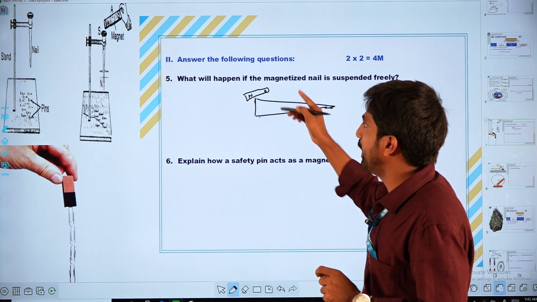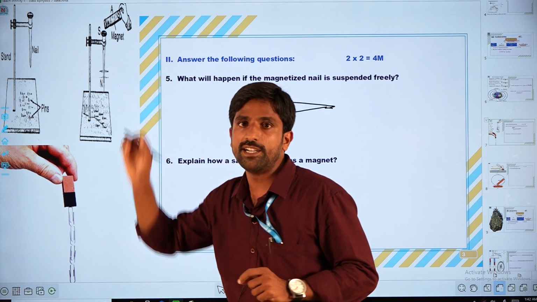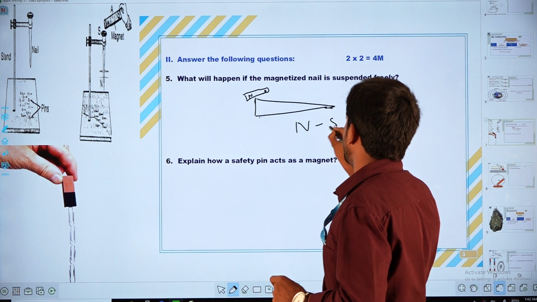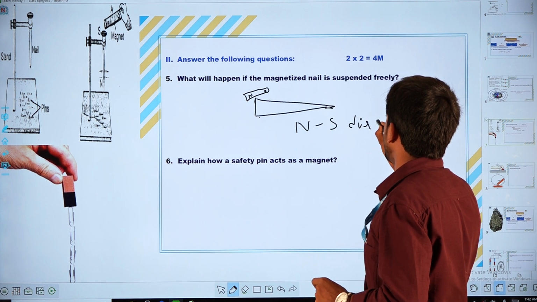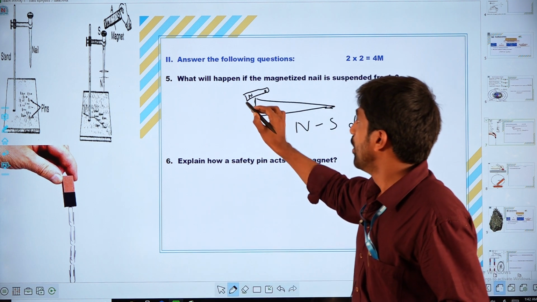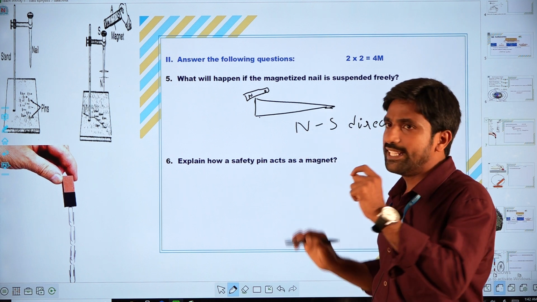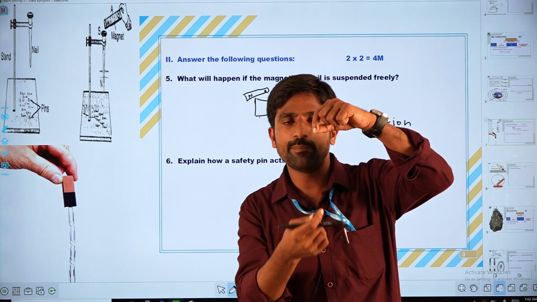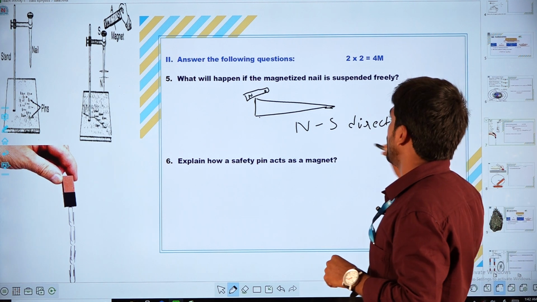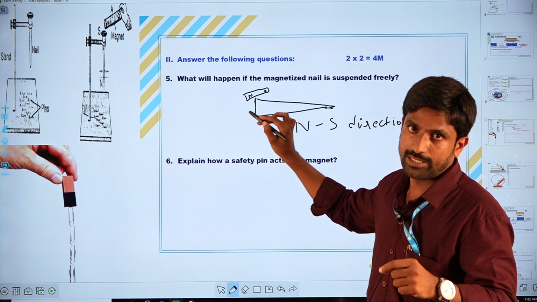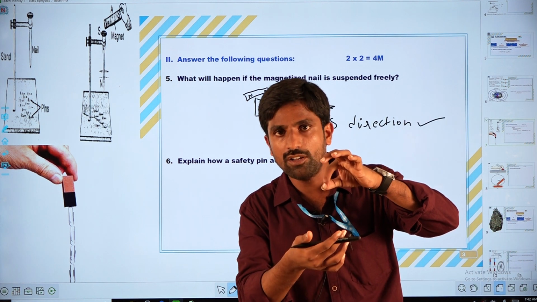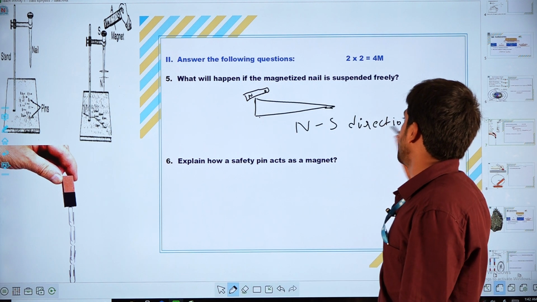If you freely suspend that nail, it always shows the north and south direction only. So what will happen? If you freely suspend the magnetized nail, it always shows the north and south direction, because one end of the nail acts as north and the other end acts as south. That's why the freely suspended nail always shows the north and south direction.